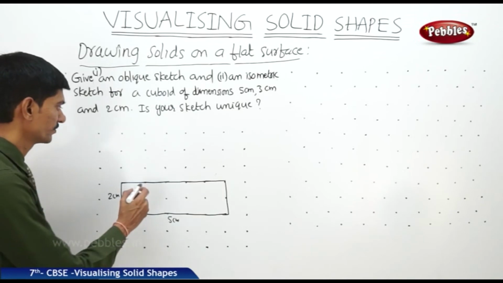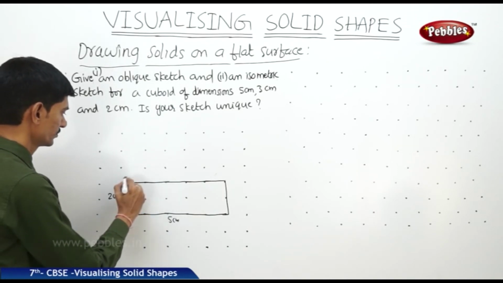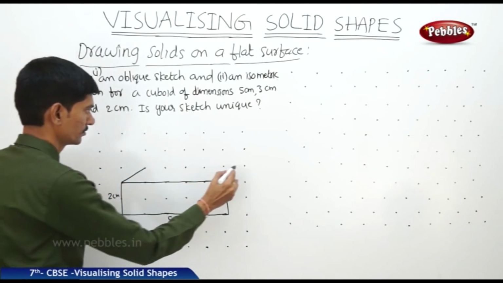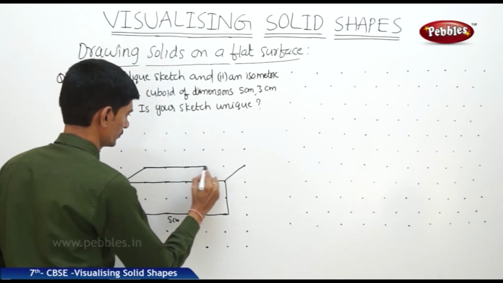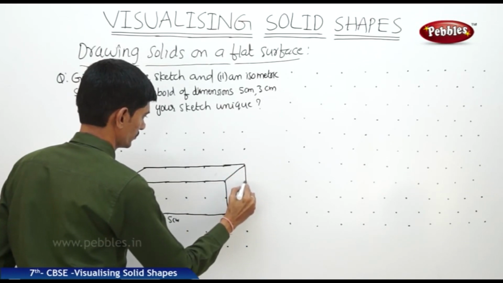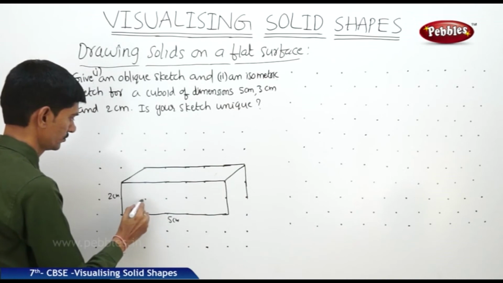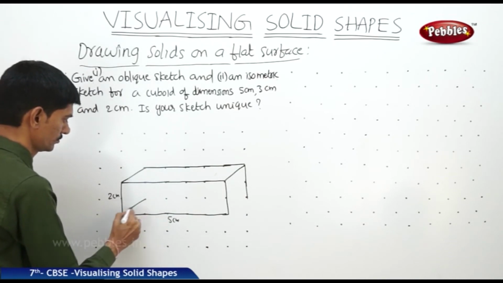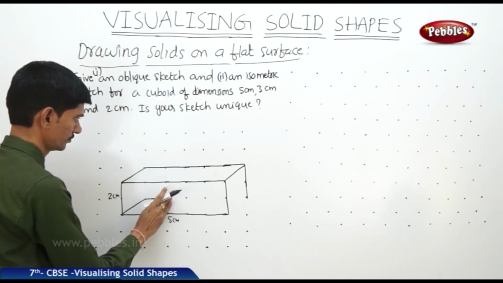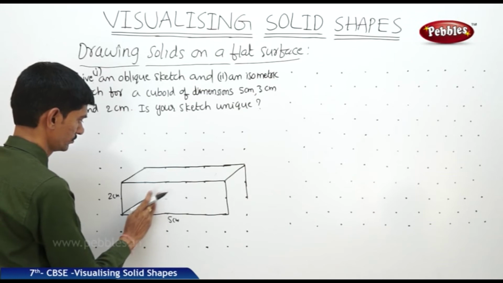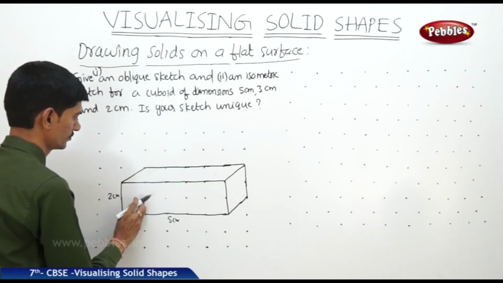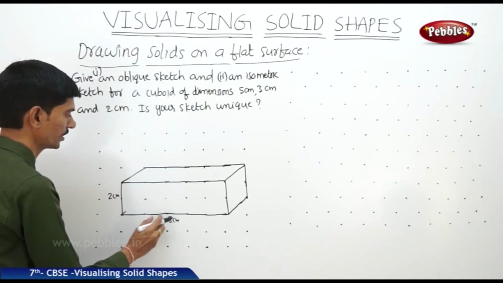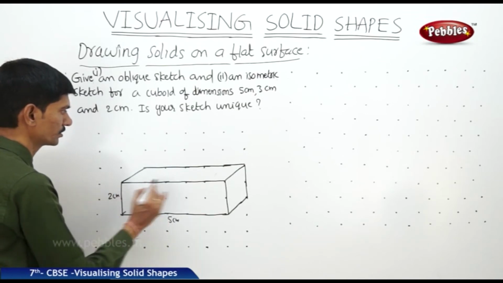Now let us take the next other face. Now this is the oblique sketch for the cuboid of dimensions 5 centimeters, 2 centimeters, 3 centimeters.